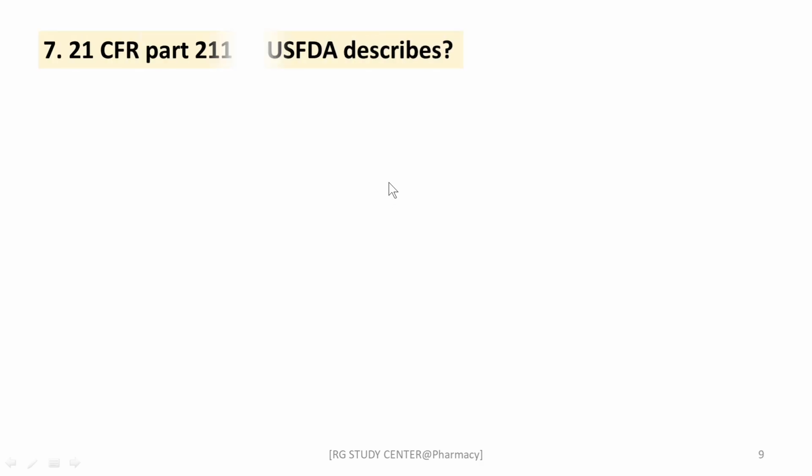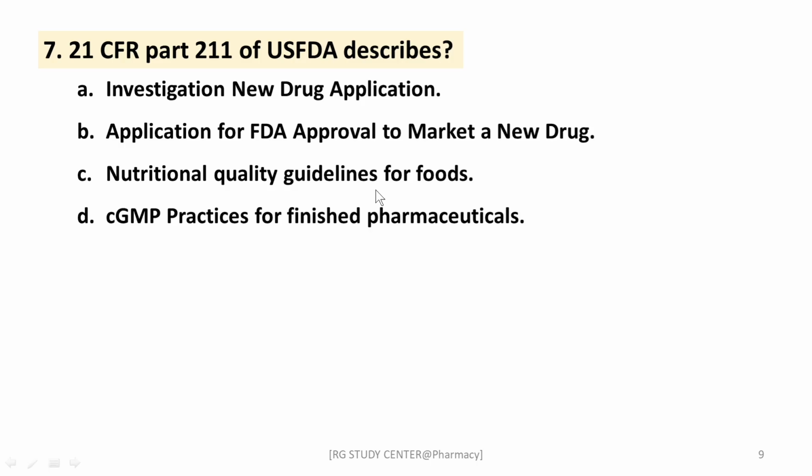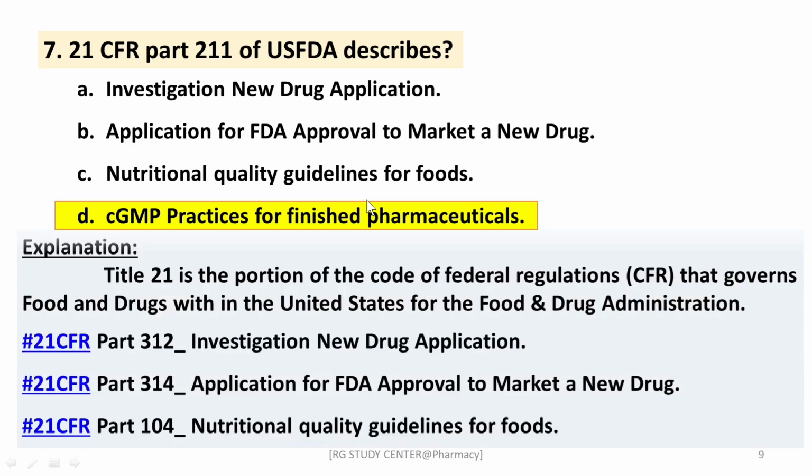Next question, 21 CFR part 211 of US FDA describes what? Investigational new drug application, application for FDA approval to market a new drug, nutritional quality guidelines for foods, CGMP practices for finished pharmaceuticals. The right answer is the CGMP practices for finished pharmaceuticals. What do 21 CFR and US FDA mean? First, it is Title 21, the portion of the Code of Federal Regulations that governs food and drugs within the United States, for the Food and Drug Administration, right?